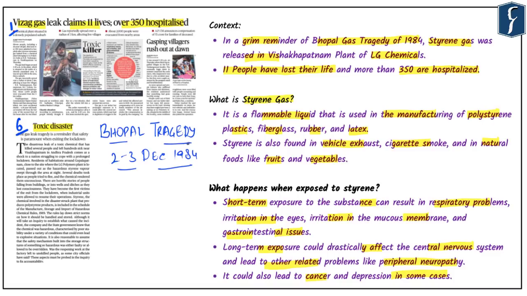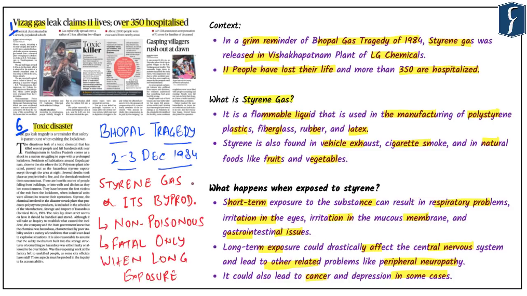Now, one of the things that you need to understand is that when we talk about the styrene gas release in Visakhapatnam, it is still unclear at the moment whether the deaths are due to direct exposure to styrene gas or one of its byproducts. Why has this doubt been raised? Because the gas is considered to be non-poisonous and only fatal when exposure is for a long duration.